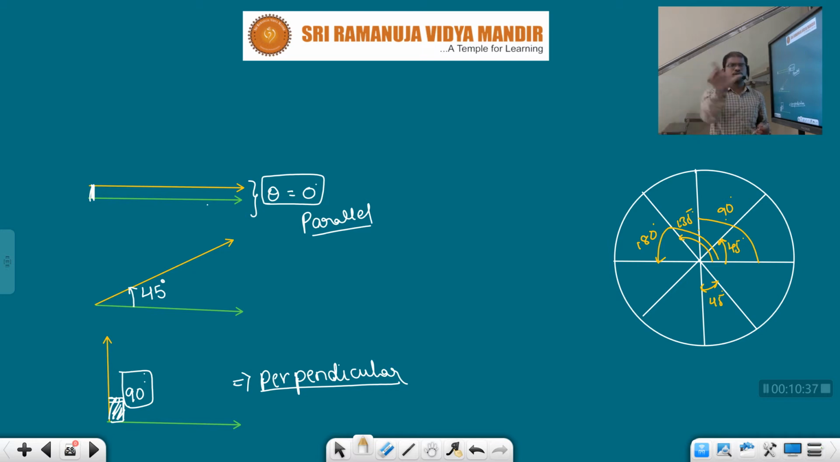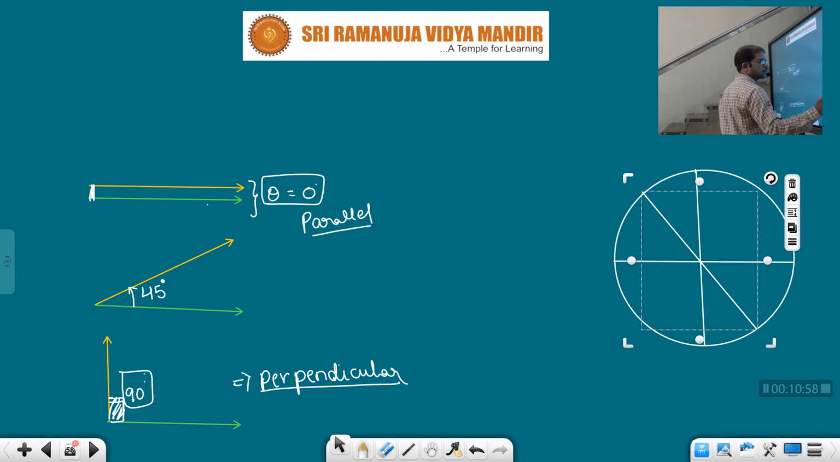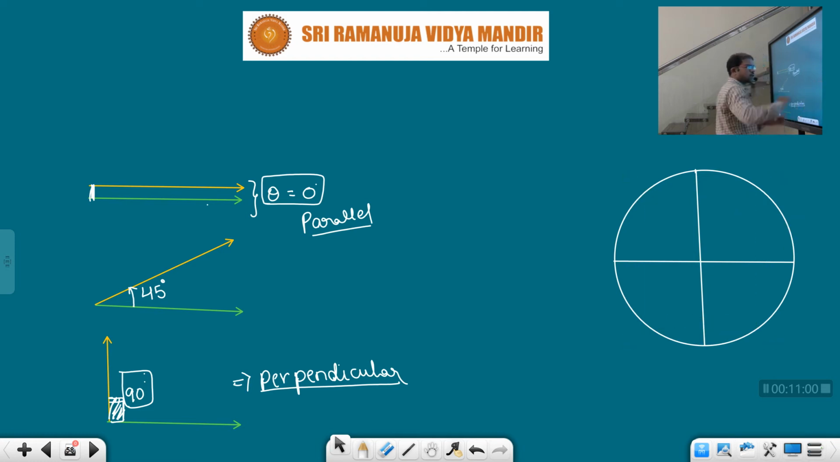If perpendicular, 90, children. If straight, one to another like this, then it is 180 degrees. 90, 180, 270 and 360. Like that also you can divide. See here. See, children, that entire circle I divided into 4 equal parts, right?